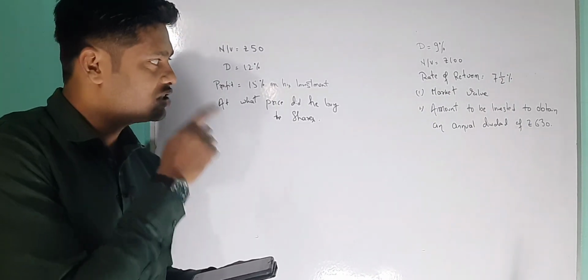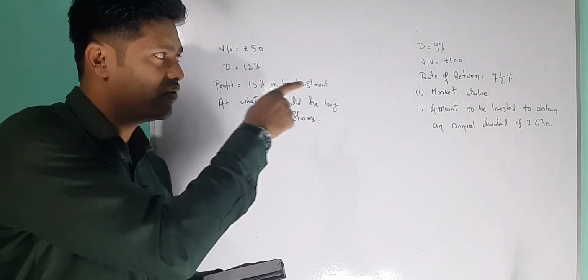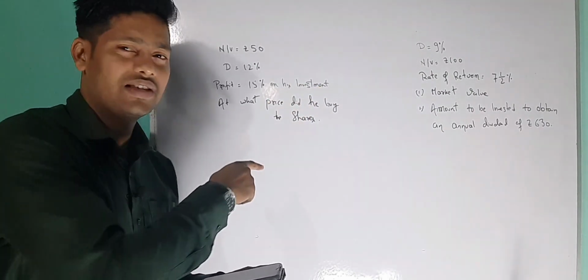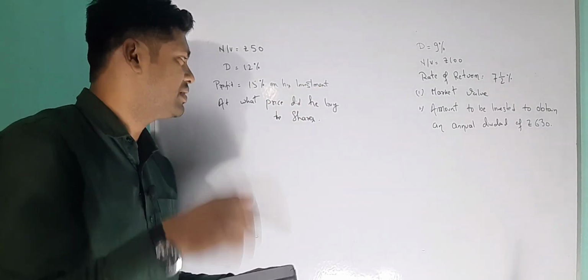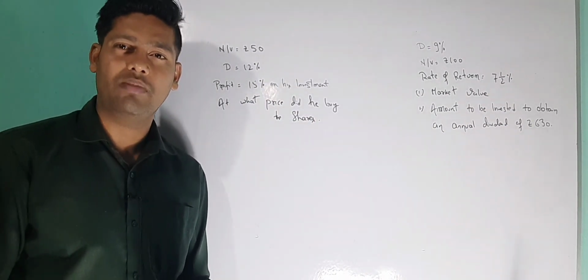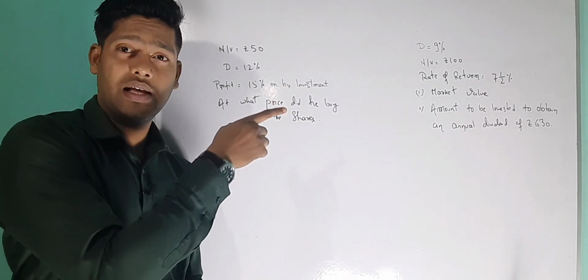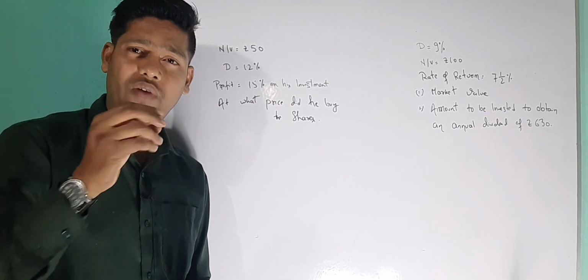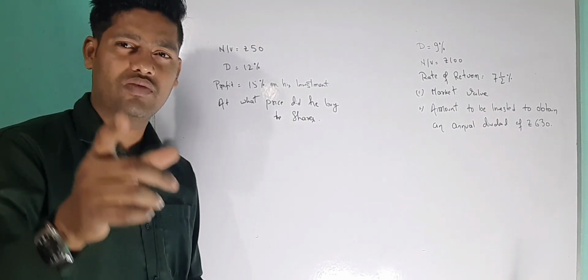Now in the second case, if you see, they have given you the market value directly, but in this case they are saying you have to find out the market value by some other way. At what price did he buy the share? So indirectly they are saying to find out the market value only, but in that case they have given you the market value directly. So don't get confused with the question.